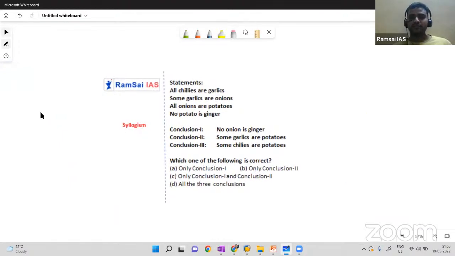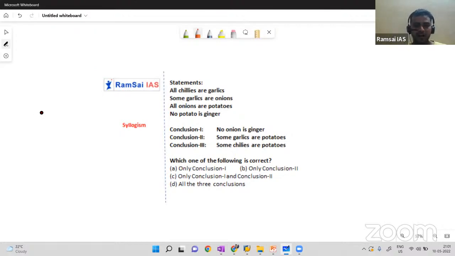We will conclude this session with one last question. This question you can try on your own, but most people feel difficulty as we have four statements with three conclusions. But if you can draw the diagram, I'm sure you will get the answer easily. What are the conclusions given? All chilies are garlics. So can you draw the diagram along with me on a paper?